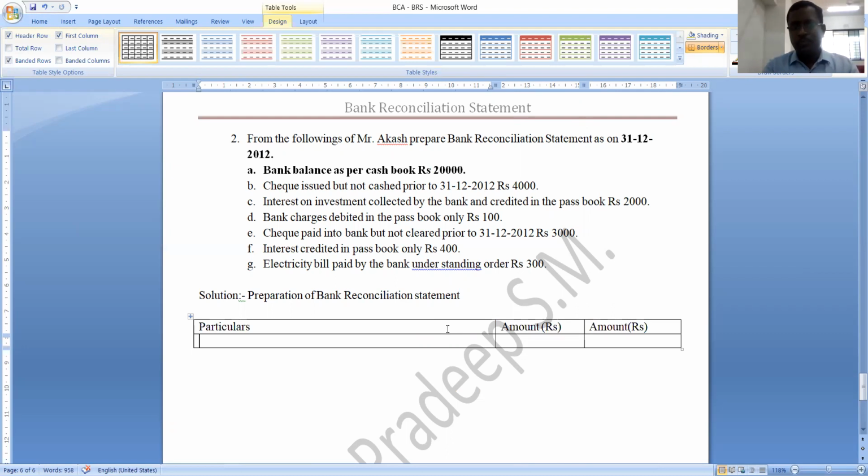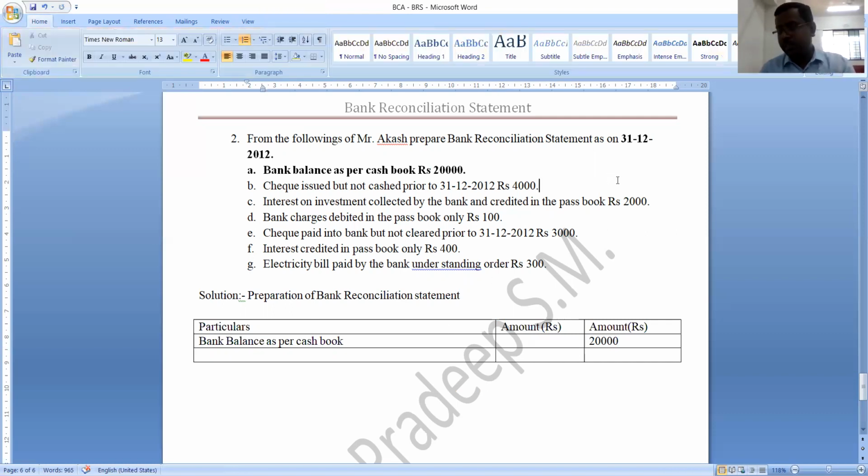See here, as we all know, they are given the opening figure as bank balance as per cash book. So how much is the bank balance as per cash book? It is rupees 20,000. Now let us go through the remaining transactions. We'll see whether we should add it or deduct it. Dates are very important while preparing a bank reconciliation statement.